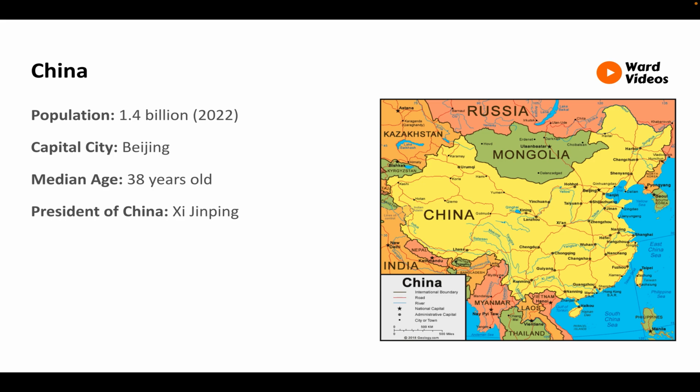Capital city. The capital city is Beijing with a population of 21 million people, nearly the size of the total population of Australia. Although Beijing is the capital, it is not the biggest city by population. Rather, it is Shanghai with 28.5 million people. Median age. The median age is 38 years old, which is very similar to Australia, 37, and the United States of America, 38. The president of China is Xi Jinping.